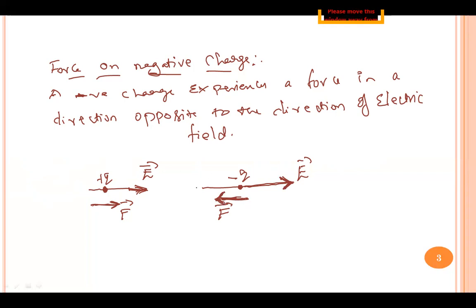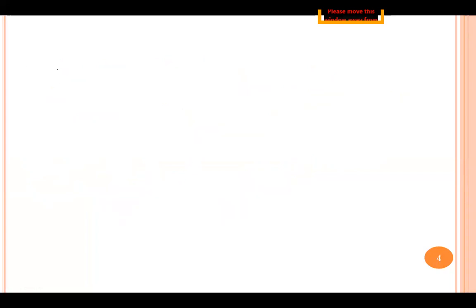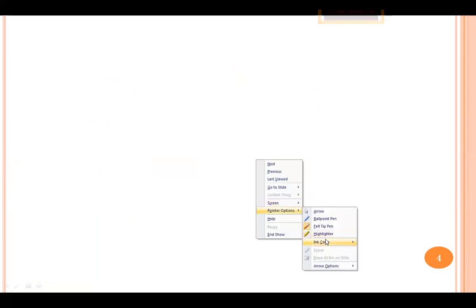So this is regarding the force experienced by a charge placed in the electric field. To sum up, whenever a charge is placed in the electric field, it is going to experience an electric force. The force experienced by the positive charge will be in the direction of the electric field, whereas the force experienced by a negative charge will be in a direction opposite to the direction of the electric field.